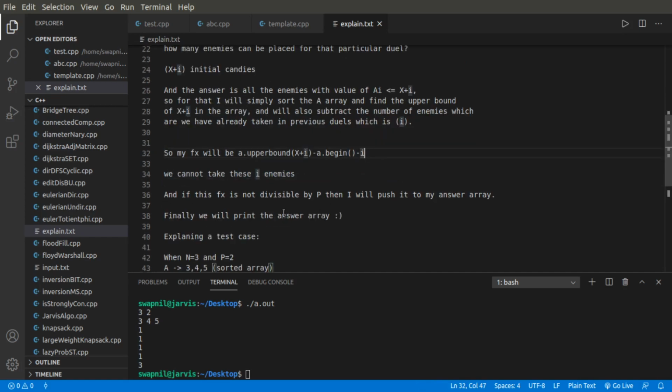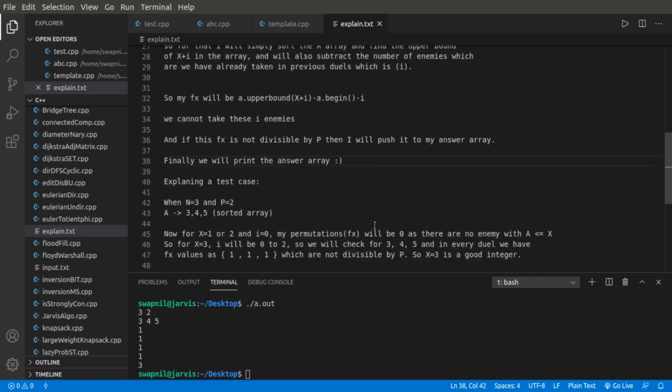So I am done with calculating my f of x, and if this f of x is not divisible by p, then I'll push it to my answer array, and finally we will print the answer array. I guess this is pretty much it, and I'll just explain it with the test case so that you will understand it better. So when n is equal to 3 and p is equal to 2, and my array a is 3 4 5, here the array is already sorted, but in the generalized case we will have to sort the array.